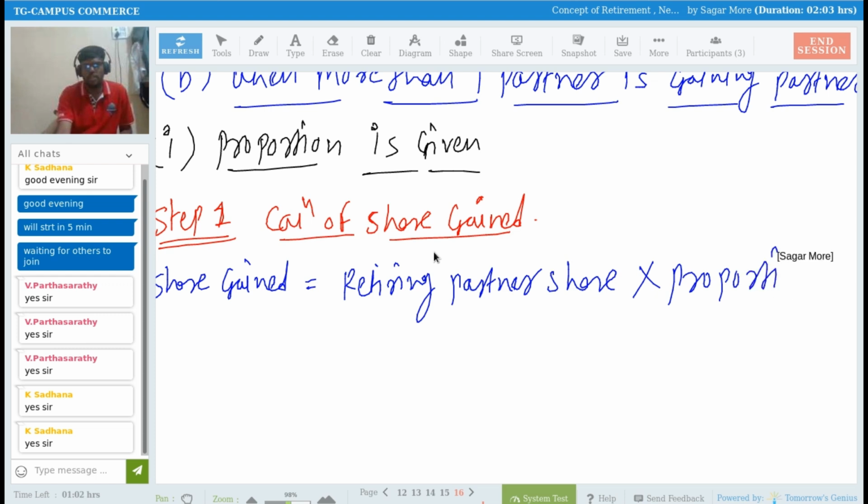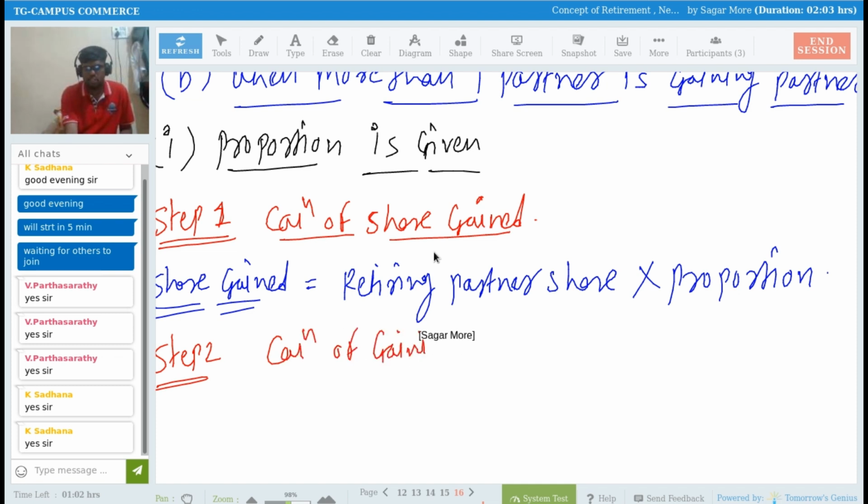If you do this, you will be getting share gain. Now, step number 2, the calculation of gaining ratio, sir. What is the answer for gaining ratio here?